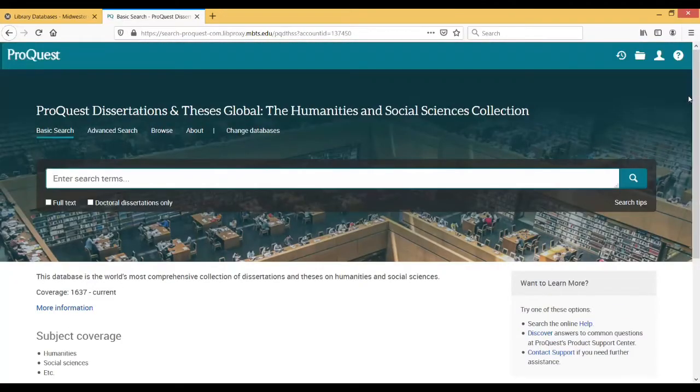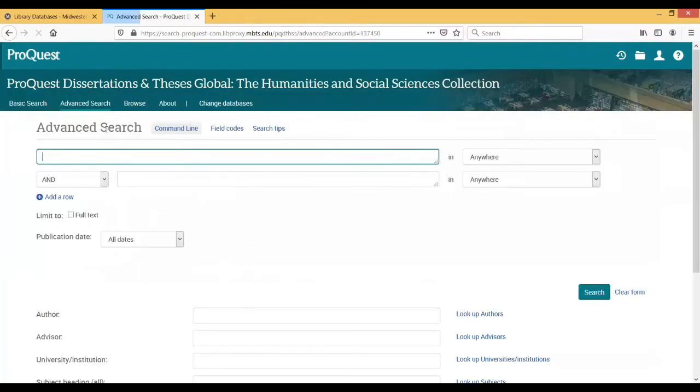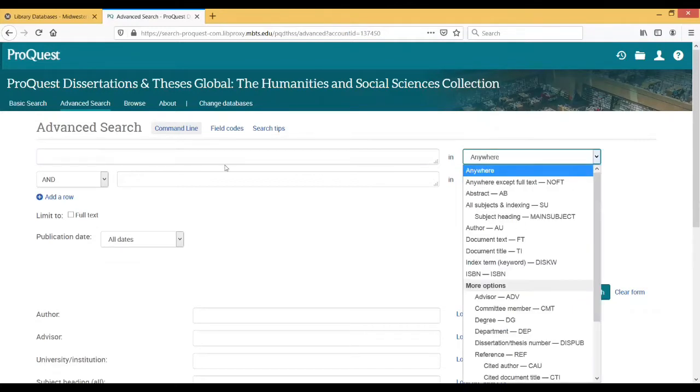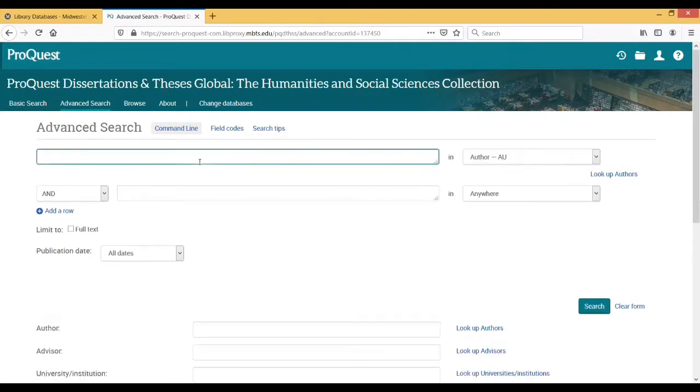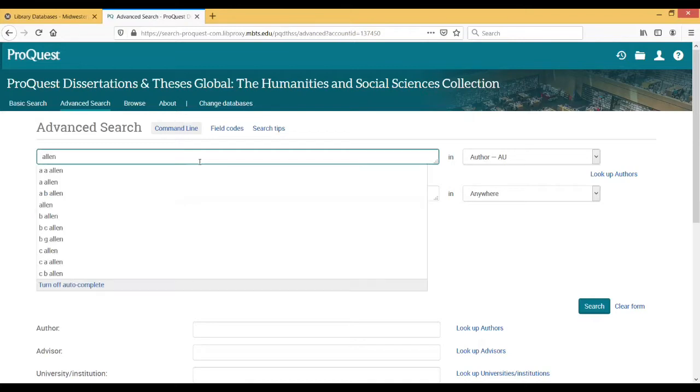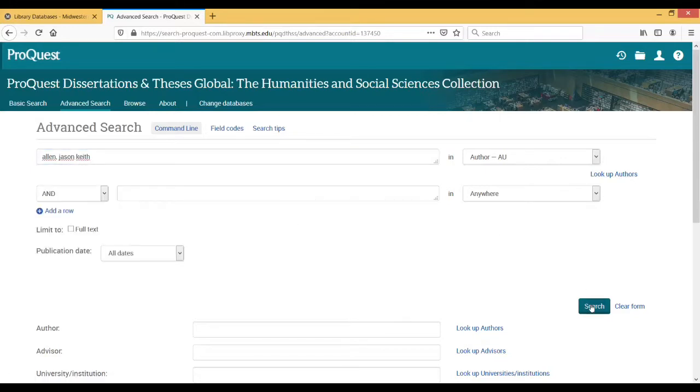So just to get us in here, rather than doing a subject search again and everything, and for the sake of time to show you an example, I'm going to go ahead and begin with an advanced search. Let's say that I'm looking for someone's dissertation in particular. So in this case, I'm going to change my field to the author of the dissertation. It's going to be last name, comma, first name. If you know the person's middle name, you can narrow it down even easier. So in this case, I'm going to go with Dr. Allen's dissertation. I'm going to hit search.